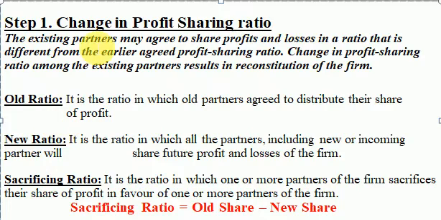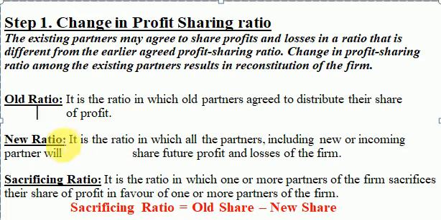So here is step 1, change in profit sharing ratio. The existing partners may agree to share profits and losses in a ratio that is different from the earlier agreed profit sharing ratio. Change in profit sharing ratio among the existing partners results in a reconstitution of the firm. This we have already discussed earlier. So there are concepts of three types of ratio in the chapter. One is old ratio. It is the ratio in which old partners agree to distribute their share of profit, what I told you as 3:2:1 among A, B, C.